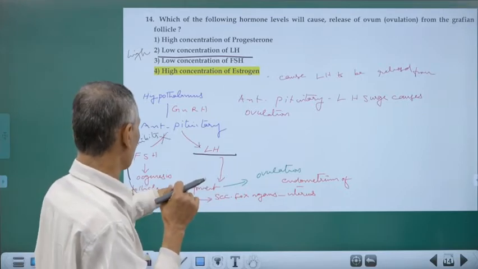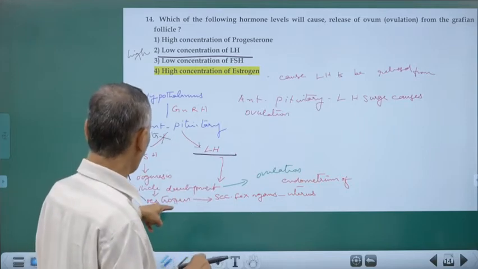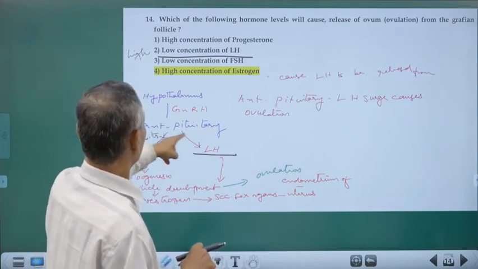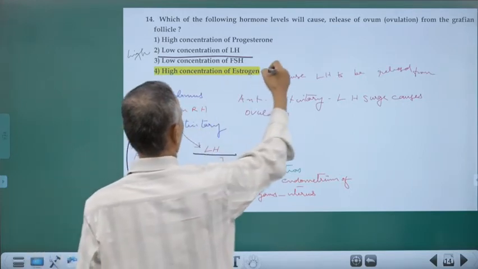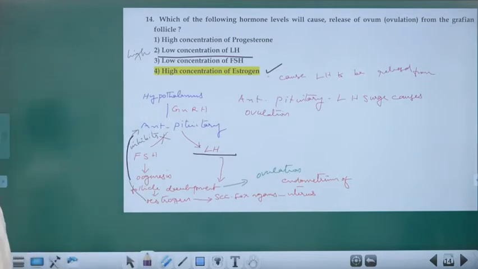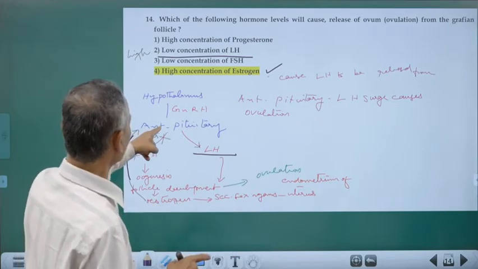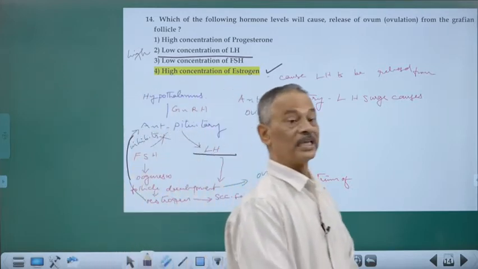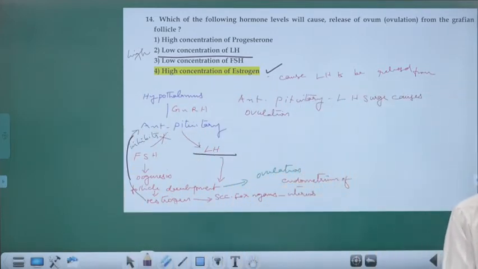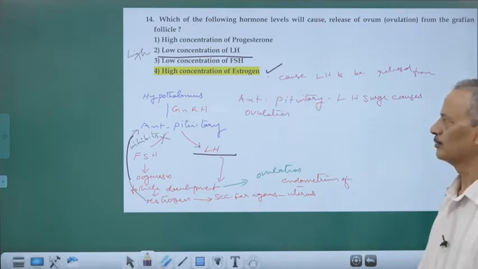that follicle stimulating hormone is producing the Graafian follicles. Graafian follicles are having follicle cells. Follicle cells are producing estrogen in abundance. So, when there is a sufficient amount of estrogen, the anterior pituitary is producing LH. That LH is causing ovulation. So, high concentration of estrogen. It is not directly involved, but that is the situation. High concentration of estrogen causes the anterior pituitary to release the LH, and that LH is responsible for the LH surge. That actually is the immediate cause for rupture of the Graafian follicle and release of the ovum. So the correct answer is 4.